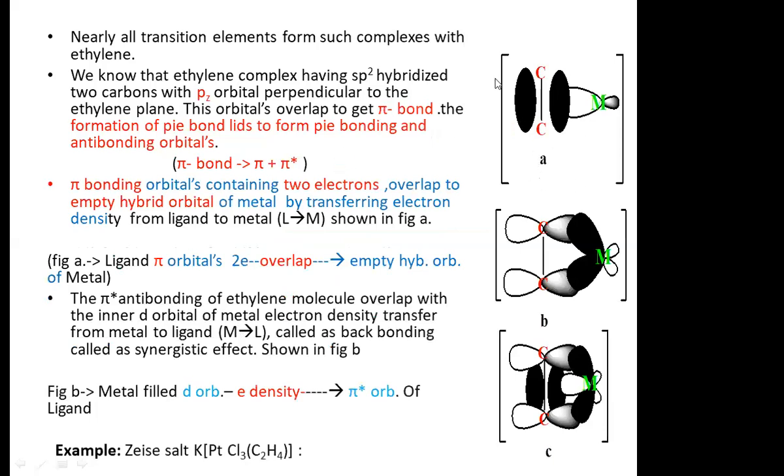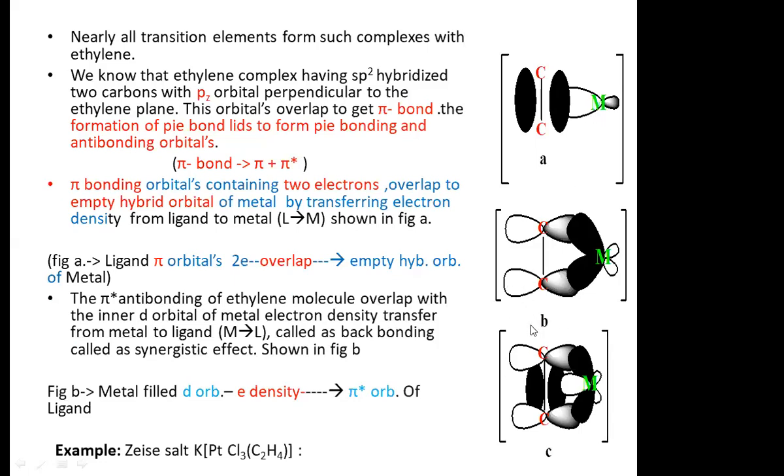On the right side of the slide, we see figure A, which shows the carbon-carbon bond, and around these two carbons there are dark circles showing the pi bond containing electrons. There is one empty orbital attached to this, a hybridized orbital of the metal which is empty.